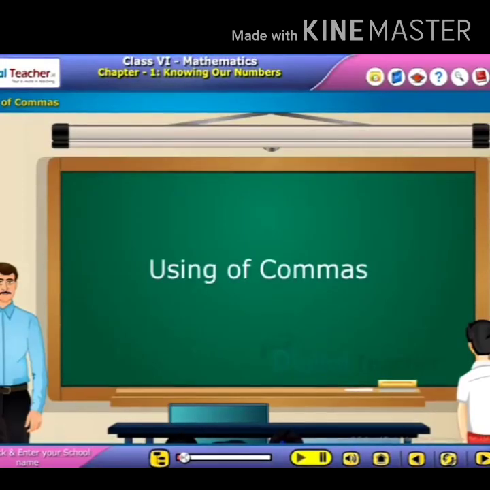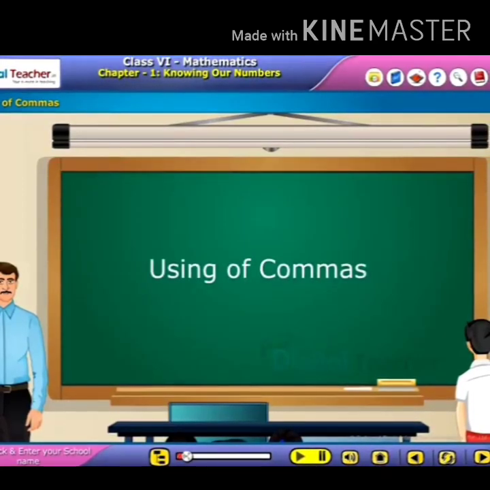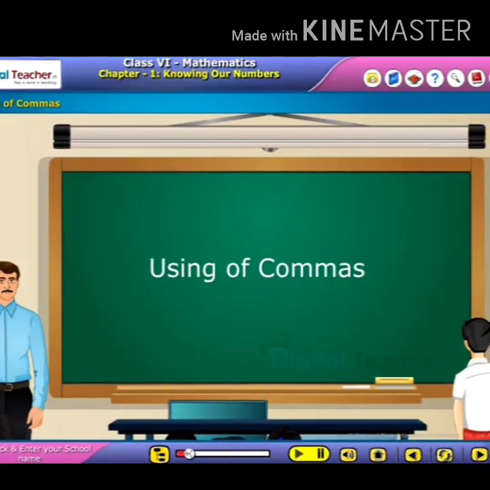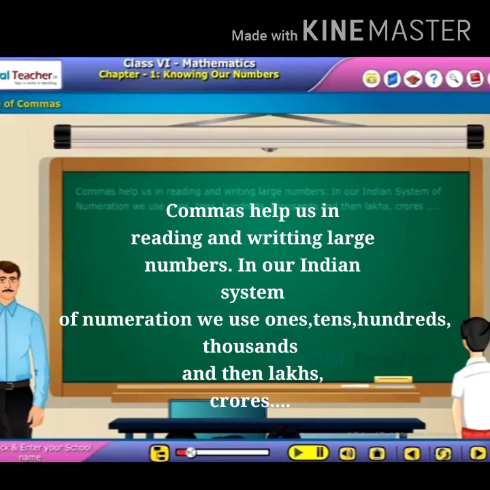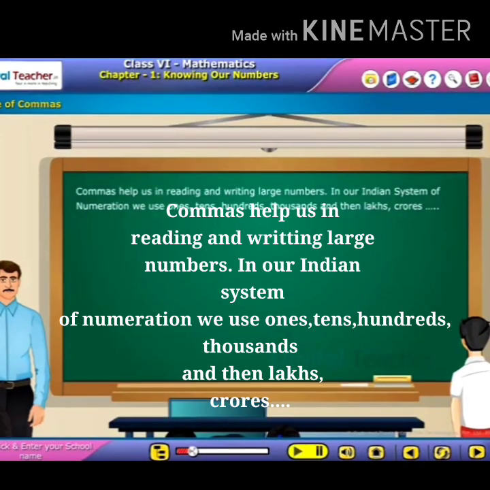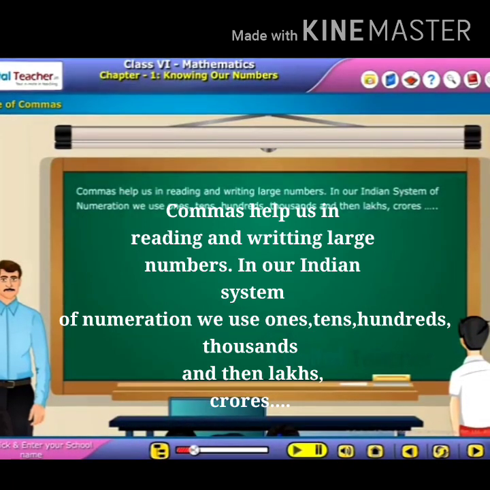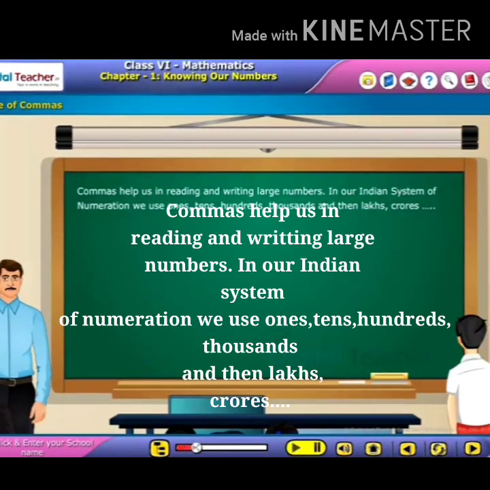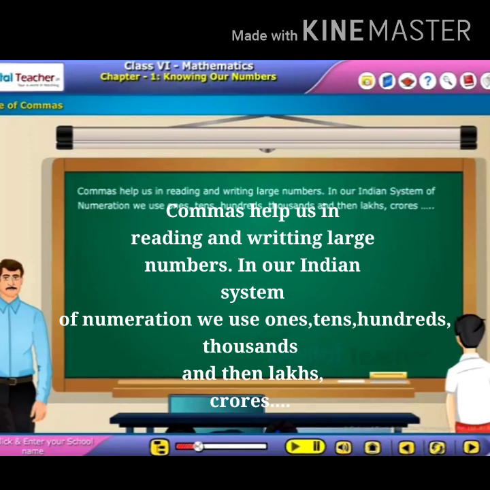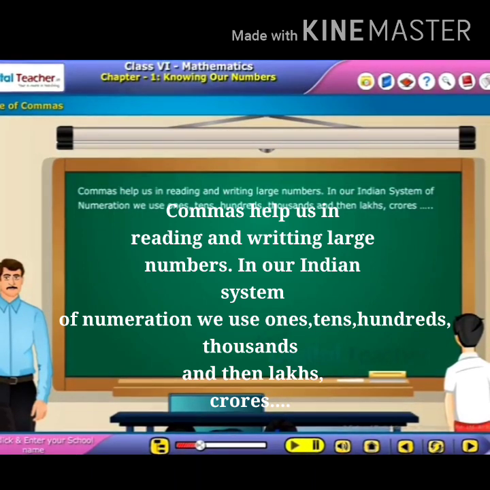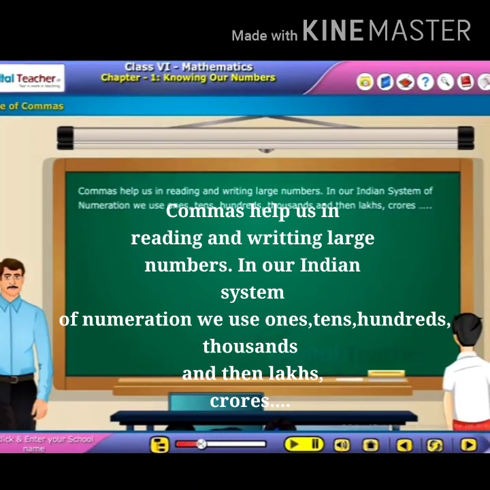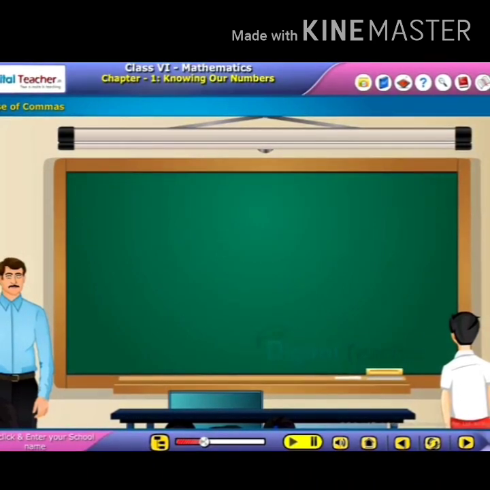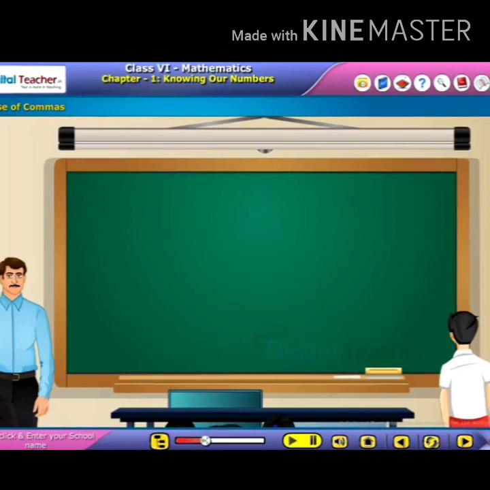Using of commas in appropriate places in large numbers. We have often used commas while writing numbers. Commas help us in reading and writing large numbers. In our Indian system of numeration, we use ones, tens, hundreds, thousands, and then lakhs, crores, and so on. Let's see the conversation between teacher and student on usage of comma.